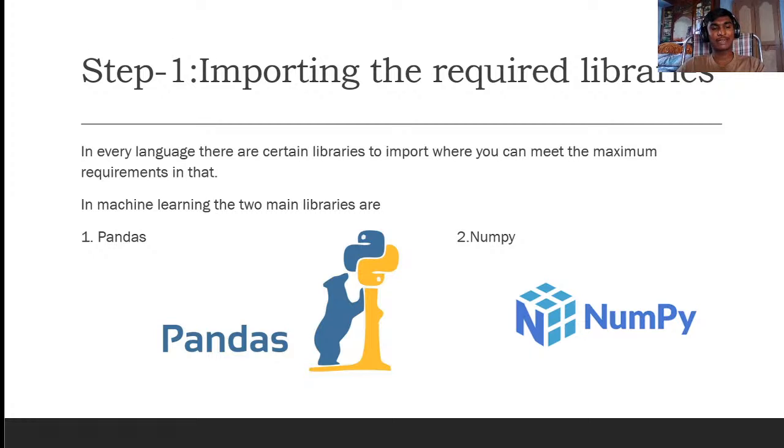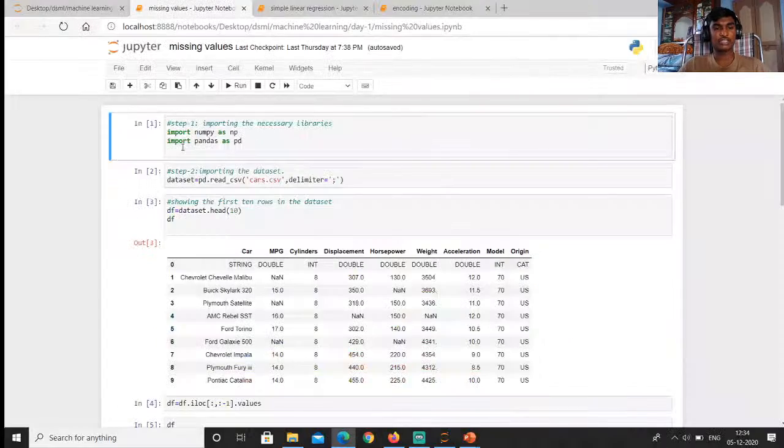The basic two libraries are Pandas and NumPy. Pandas is everywhere we can use in machine learning. Basically, at the start we use Pandas to read our dataset, and NumPy is to make our dataset into certain arrays. We can see it in action.